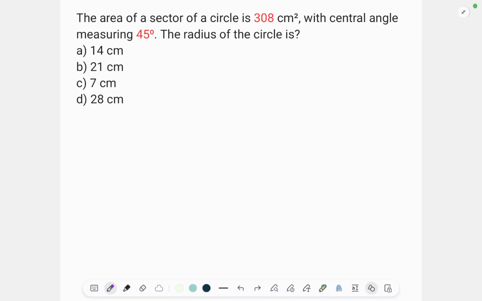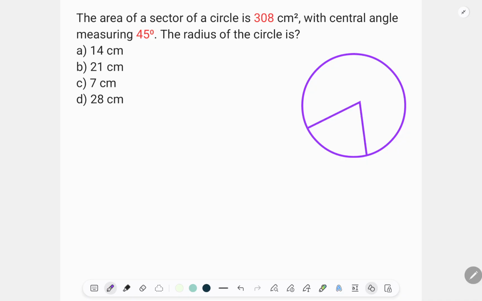The area of a sector of a circle is 308 centimeters square with the central angle measuring 45 degrees. Then find the radius of the circle. So consider this is a circle, and this is a sector with the central angle measuring 45 degrees, and the area of this sector is 308 centimeters square.